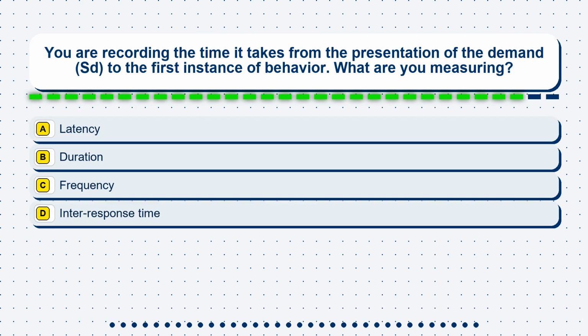Question 14. You are recording the time it takes from the presentation of the demand, SD, to the first instance of behavior. What are you measuring? Option A, latency. Option B, duration. Option C, frequency. Option D, interresponse time.